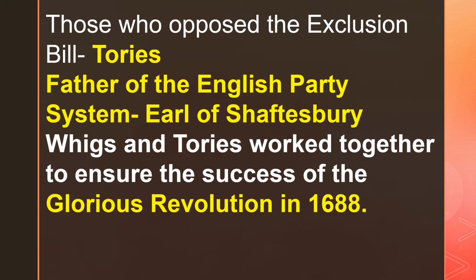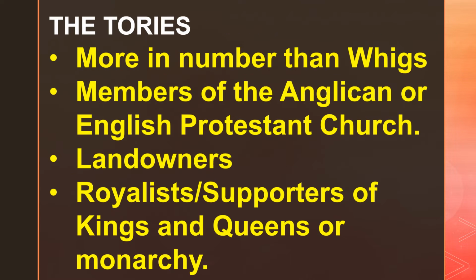And it was a very peaceful takeover because James II did not put up any rebellion. He did not put up any resistance. And William of Orange and Mary became the new rulers of England. That happened in the year 1688, and because it was a peaceful transition of power, it is known as the Glorious Revolution, which happened in the year 1688.